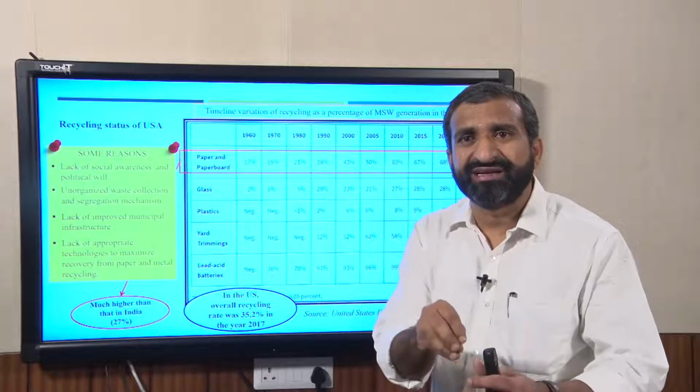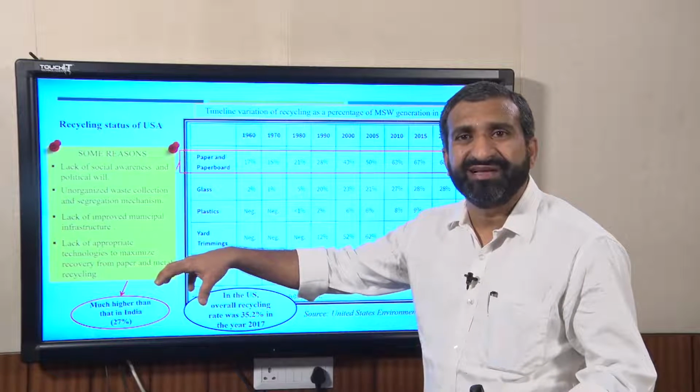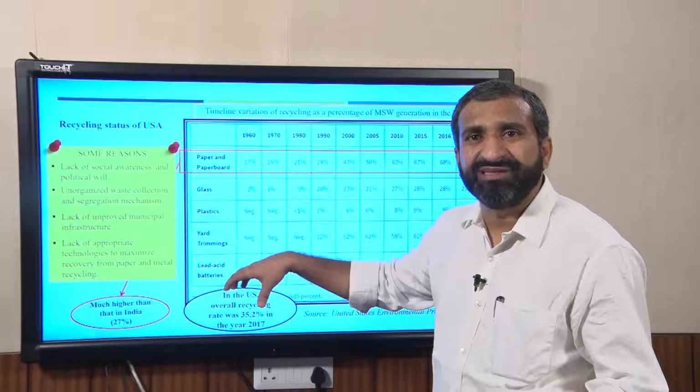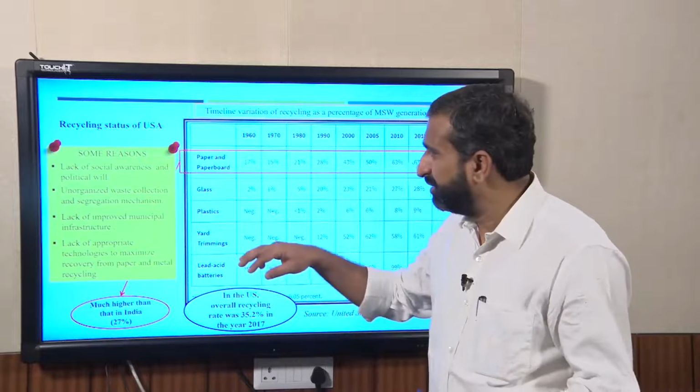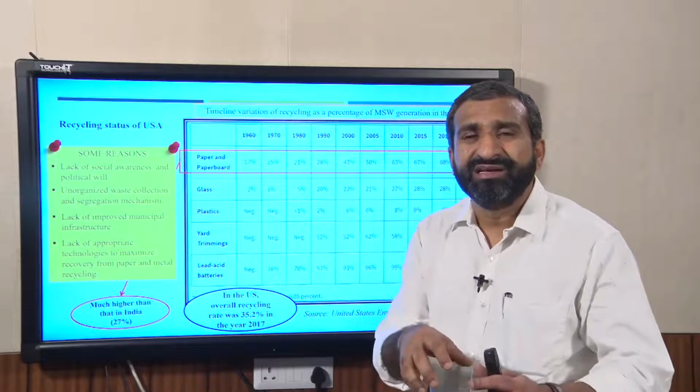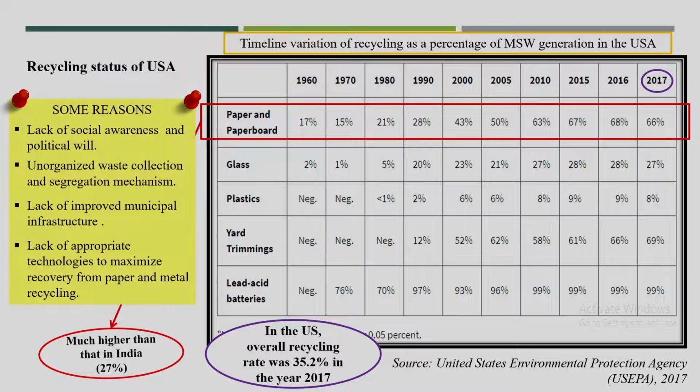If you are able to segregate at household level and if you are able to collect it, you need to have the recycling facility available, your biological treatment facility should be available. This kind of infrastructure is required with the municipality, then only your segregation will be more beneficial. But I think most of the corporations do not have this kind of infrastructure facility, and most of our policies also do not incorporate this as a management system. So, it is not only about having one compost plant, you need to have proper segregation also, followed by proper treatment facility.